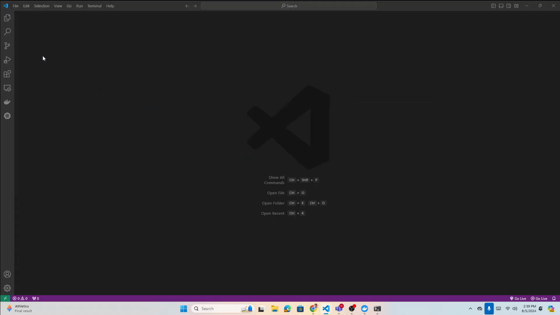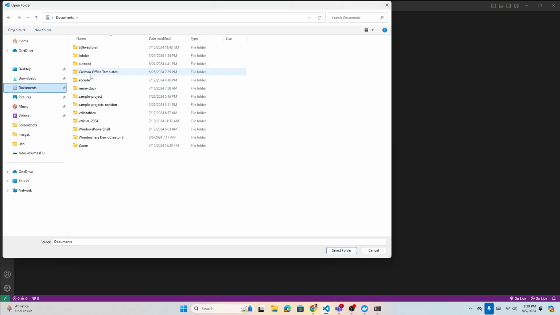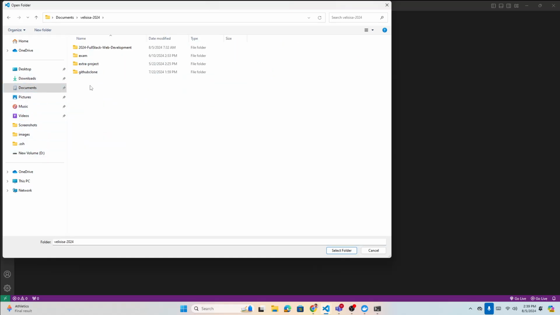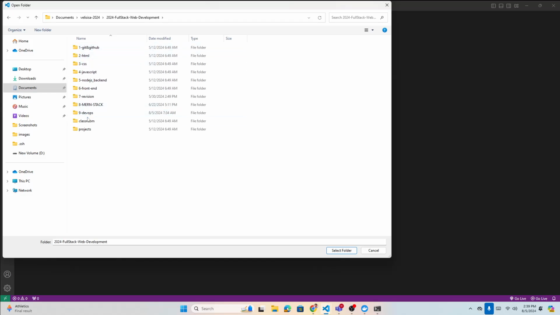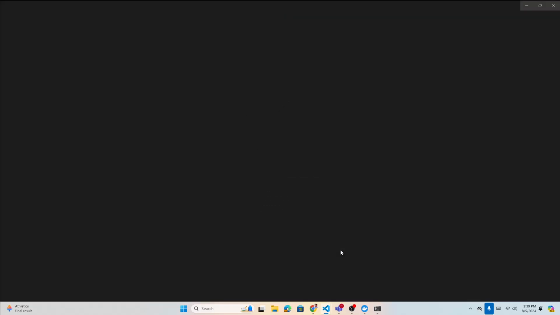File, open folder. In the Documents, in my project folder, here in the DevOps Docker folder, let's create one simple project. Call it maybe backend, something like that, and open that one.